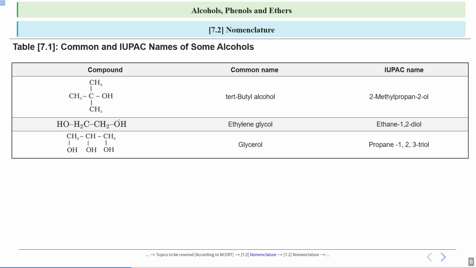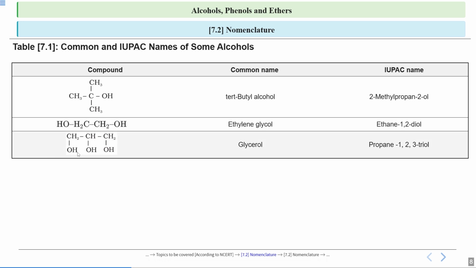Now when we do the IUPAC naming, the longest carbon chain is this only, that is 1, 2. Since 2 carbon atoms are there, it will be ethane. Ethane 1, 2. At 1 position and 2 position, the alcohol OH group is attached. So we will write ethane 1, 2 diol. See, the word di is used here. Why di? Because 2 OH groups are there in this particular compound. I told you if there are 2 OH groups, then the word used is di. So this is ethane 1, 2 diol.